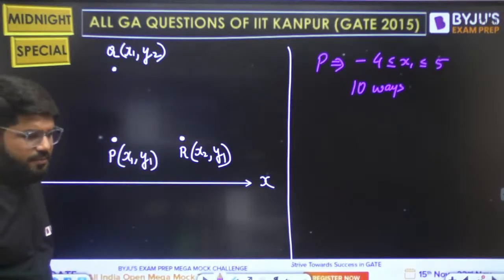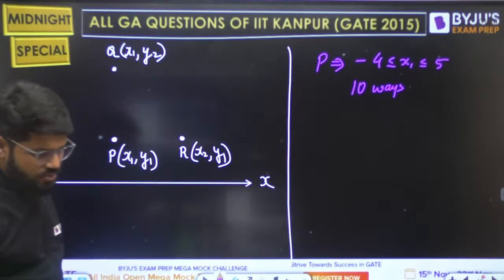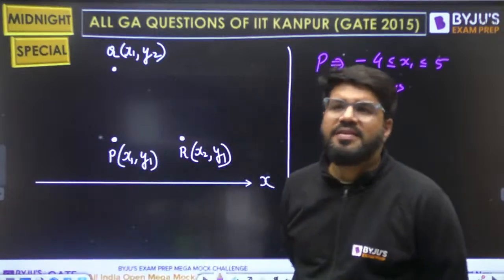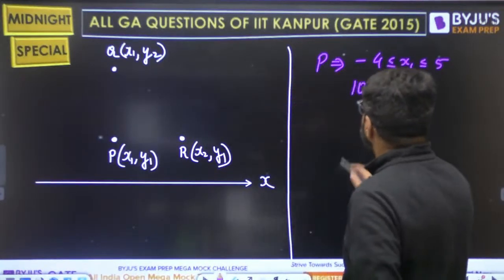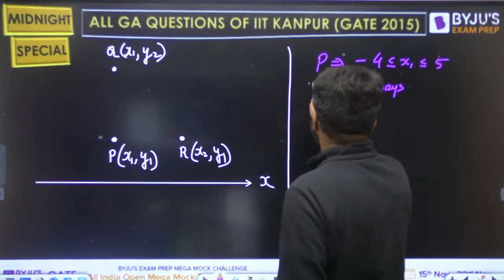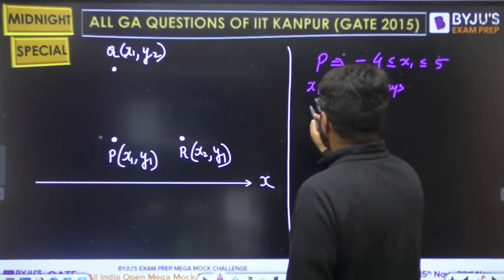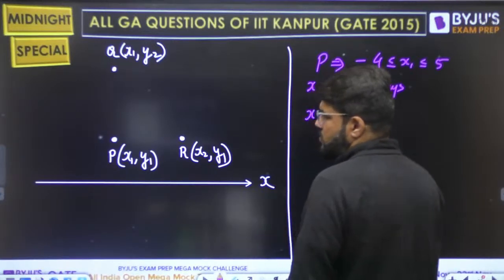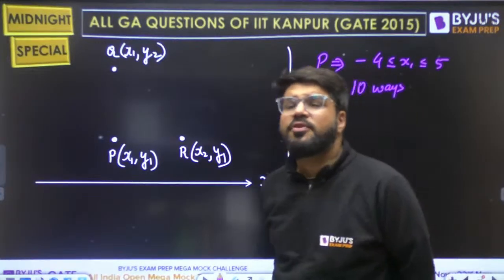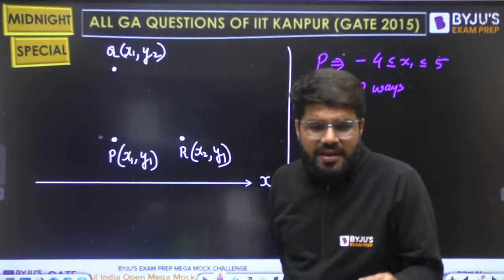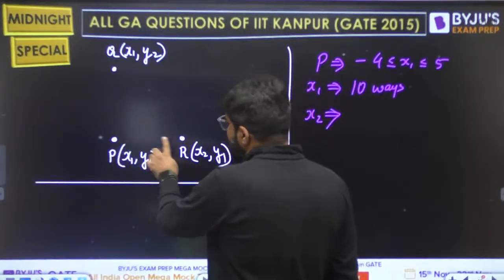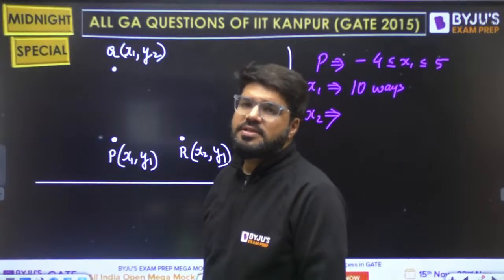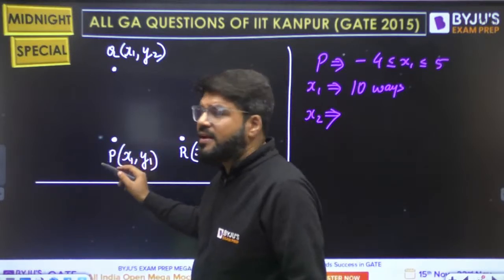What about x2 then? How many values will be there for x2? If I talk about x1, there are 10 ways. So what about x2 then? How many ways will be there for x2? Think na. Only thing is, you can't make x1 and x2 equal. That is the only difference. Because if you make them equal, the triangle is lost.